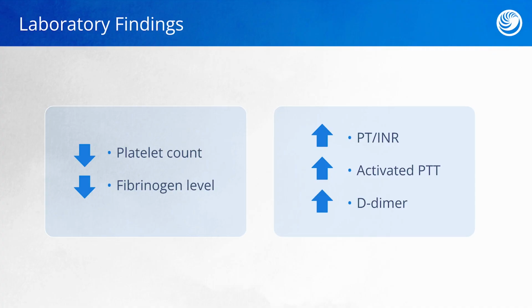So once all these clotting factors are used up, the blood is pretty thin and our clotting times are going to be really long. We're going to see an increase in the PT and INR, as well as the activated PTT, or APTT. Finally, as microthrombi begin to break up, D-dimer is released. If we have a lot of microthrombi starting to break up, our D-dimer levels are going to increase.